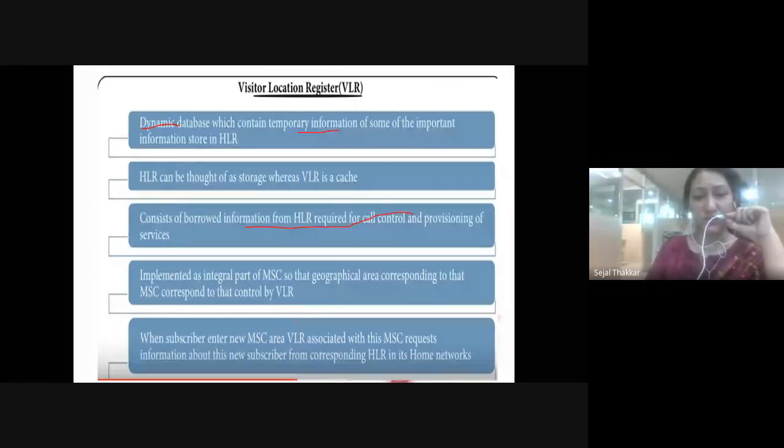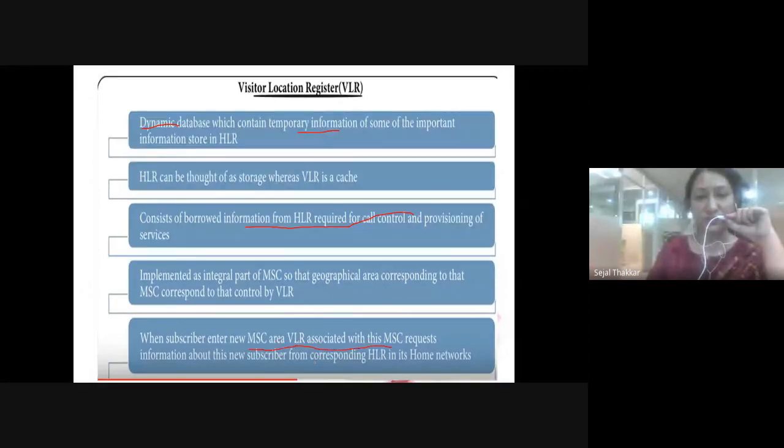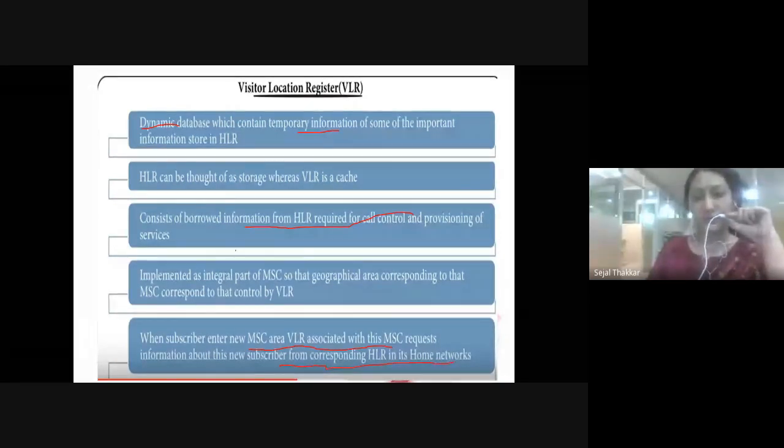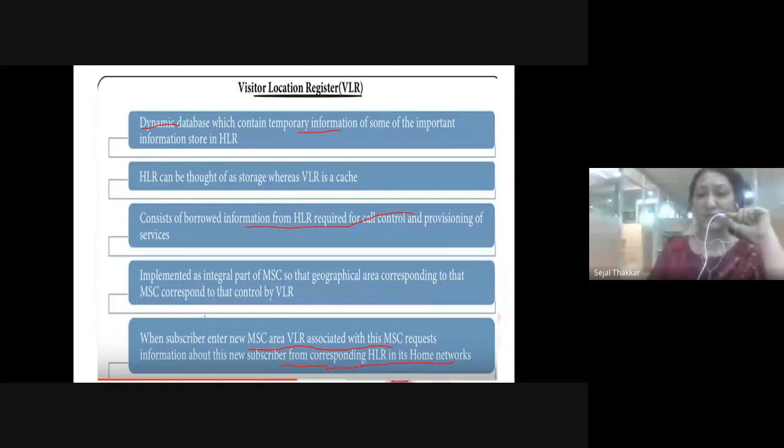When a subscriber enters a new MSC area, the visitor location register associated with that MSC requests the information about the new subscriber from the corresponding home location register in its home network. So it is similar to what I told you. When you are entering a new location, it will ask the mobile switching center for the information. The mobile switching center will ask the home location register. The home location register will check and tell that it is not in my area.